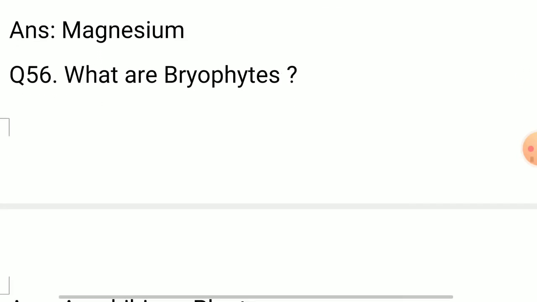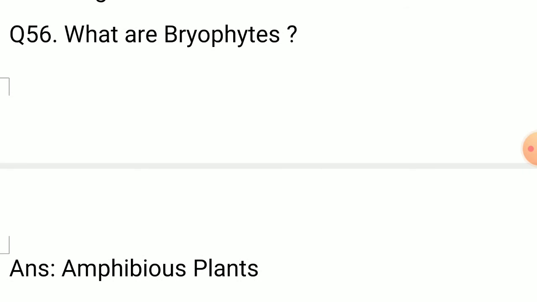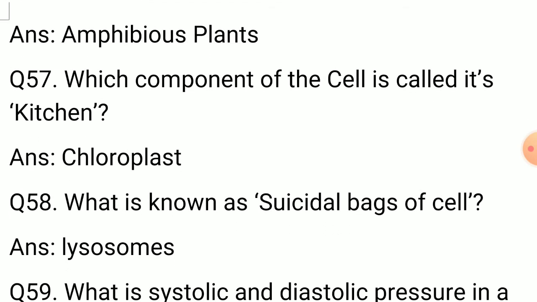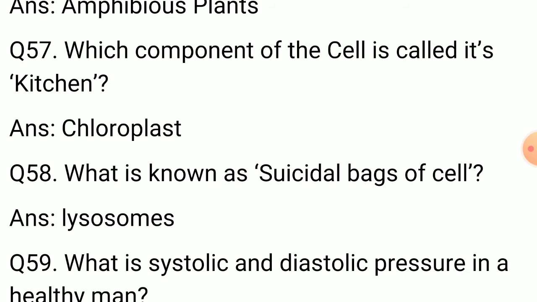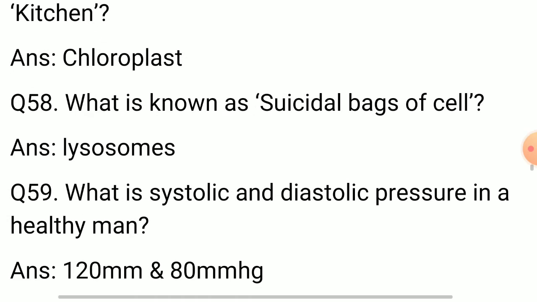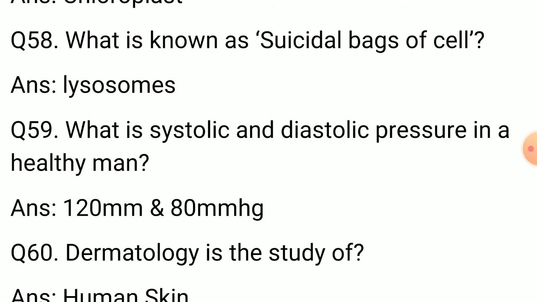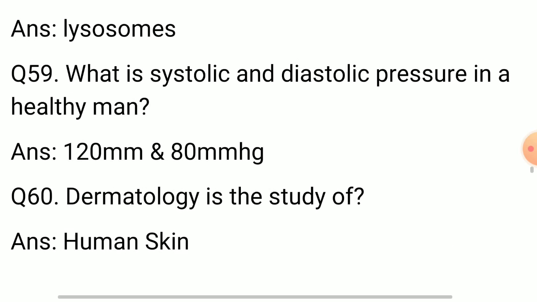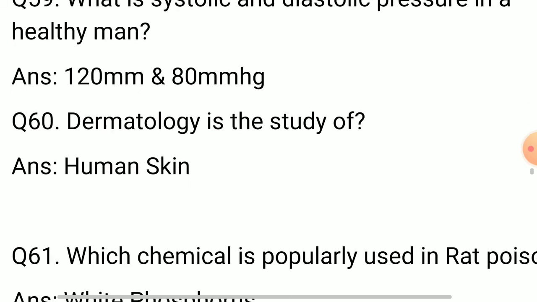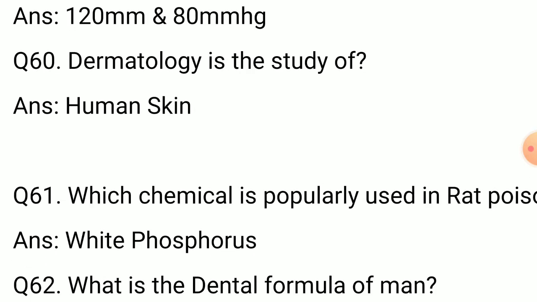What are bryophytes? Answer: amphibious plants. Question 57. Which component of the cell is also called the kitchen? Answer: chloroplasts. 58. What is known as the suicidal bags of the cell? Answer: lysosomes. Question 59. What are systolic and diastolic pressure in a healthy man? 120 and 80 mmHg. Question 60.